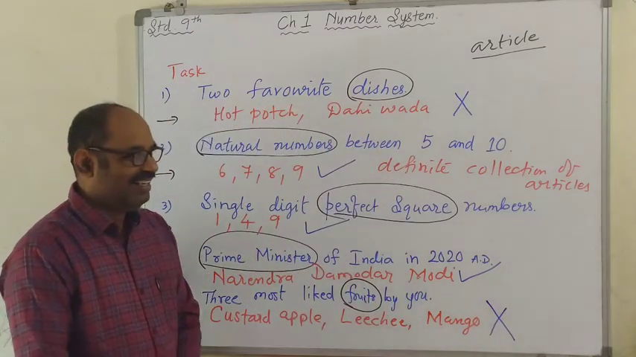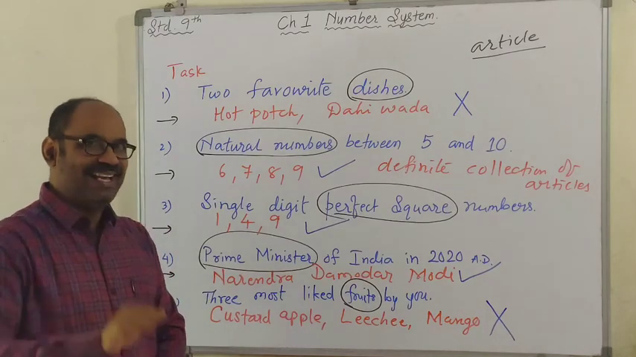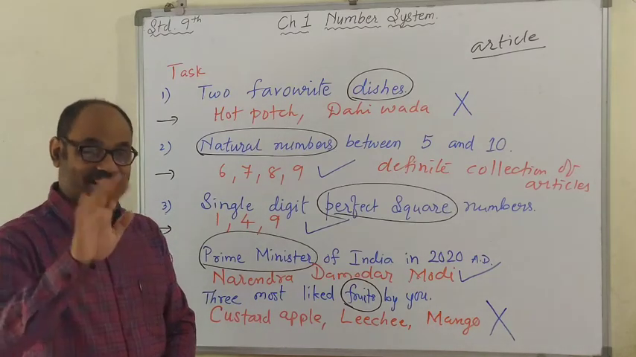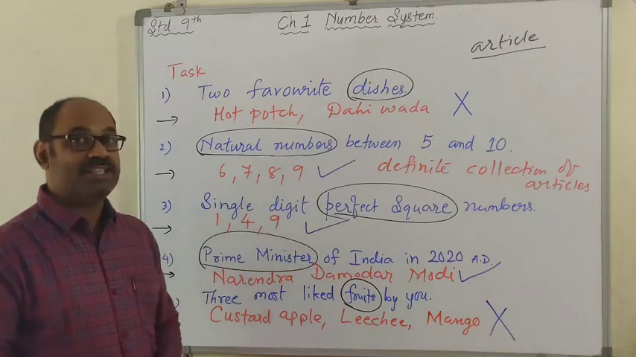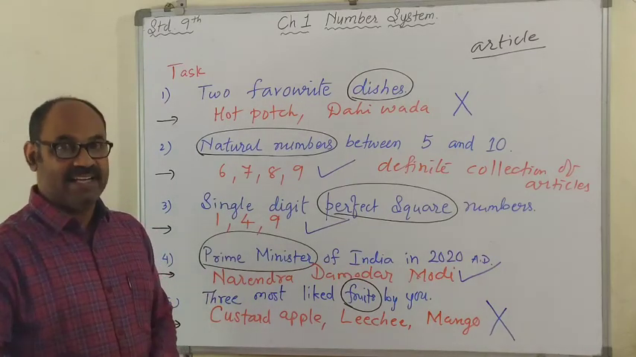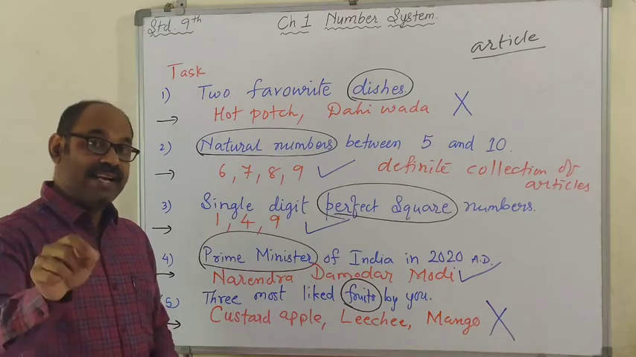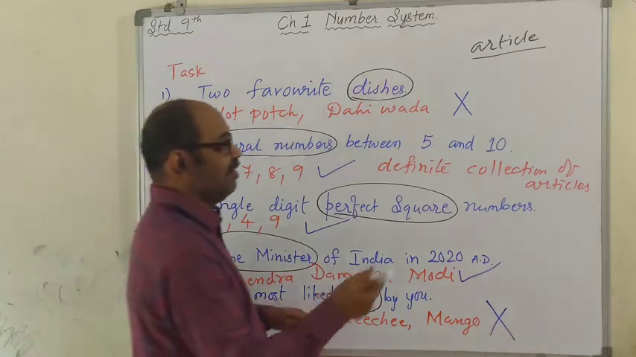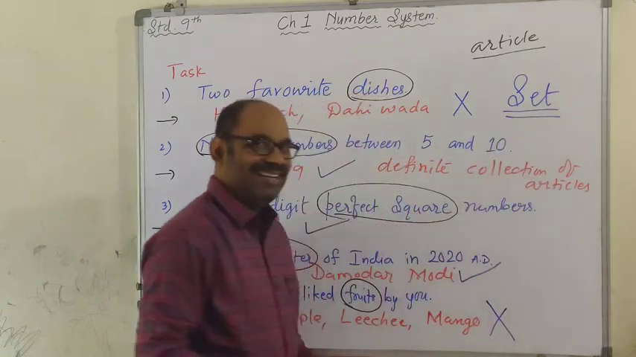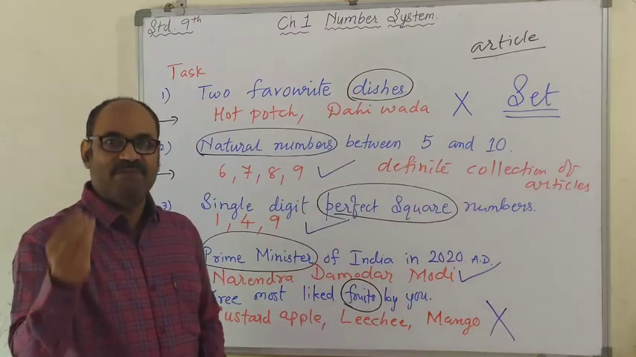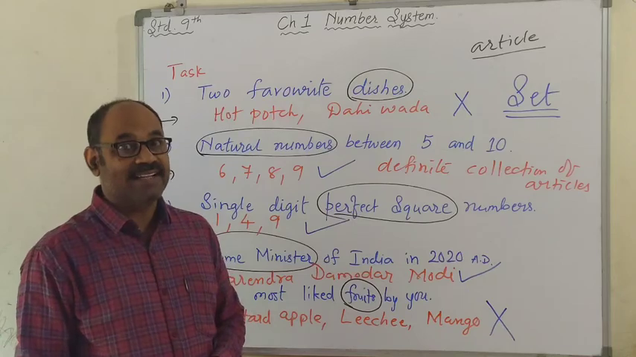Children, आपको 5 कलेक्शन मैंने दिया था, 5 कलेक्शन करने को दिया था अपने टास्क में. उनमें से 3 collections are of definite articles. Such collection of definite article is known as set. उसको क्या कहते हैं? Set. A collection of definite article is called set.